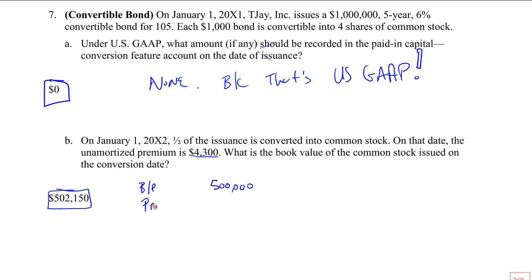So to remove the premium, we're going to have to debit that. We're going to have common stock, and we don't have a par value, so we're going to assume it's a no par state. Okay, so then it all comes down to what's the amount of premium. And this is for the full amount. I mean, that's the only thing that makes sense.